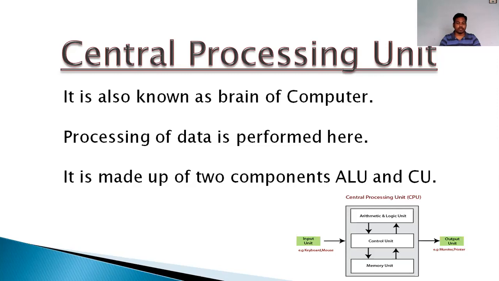Now next, processing of data is performed here. This is the only place where the processing is done. It is made up of two components, ALU and CU. I have shown you here also in the picture, in a small picture. Input is given to the computer, and then it is processed. And what all things are there? Memory, control unit, and ALU.